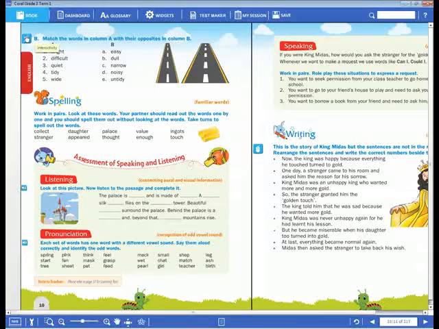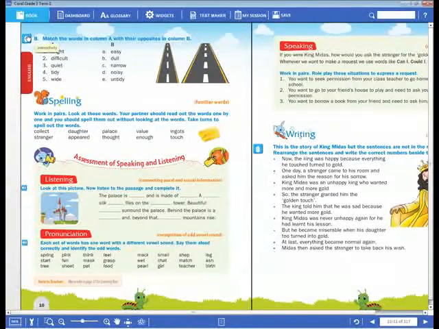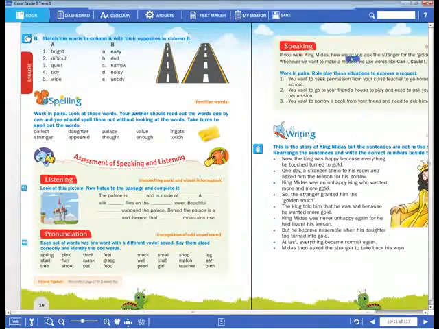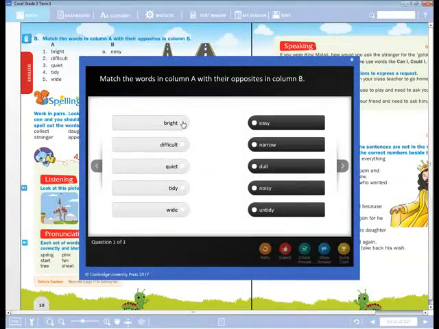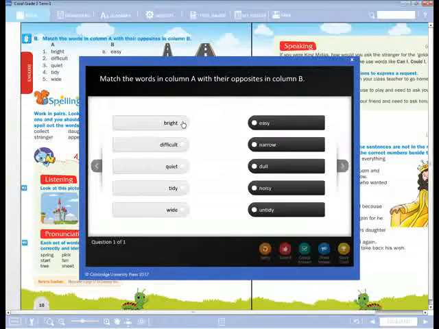If you have the textbook, please match the words. If you don't have the textbook, please take your notebook and note down the opposite words of these given words. Okay, dear children. Bright means shining. What is the opposite word of bright? Dull. Very good.